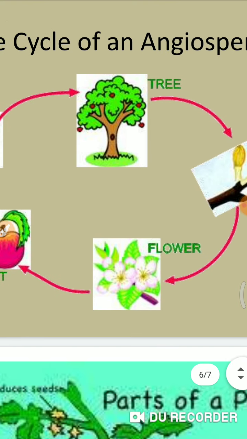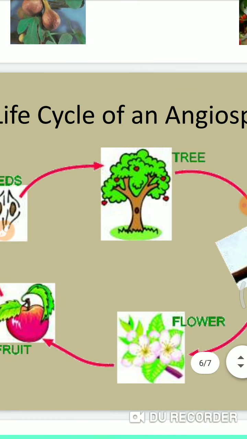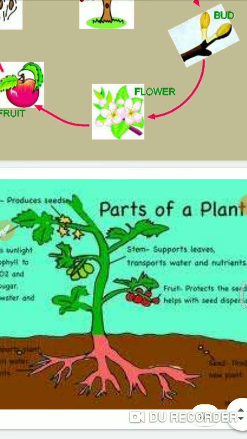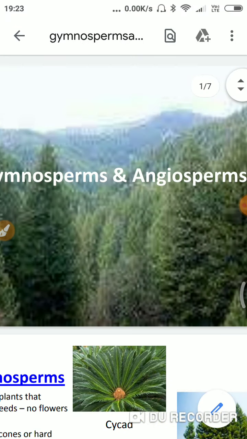Here is the life cycle of an angiosperm. So the difference is, in angiosperms, the seeds are enclosed within fruits, and in gymnosperms, the seeds are naked. The seeds are not enclosed in fruits.